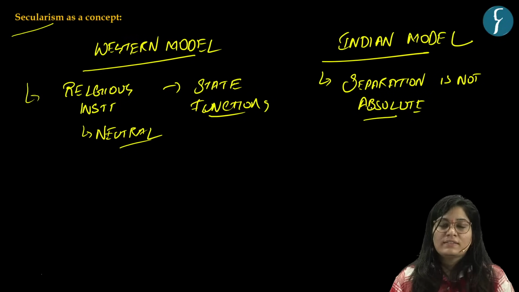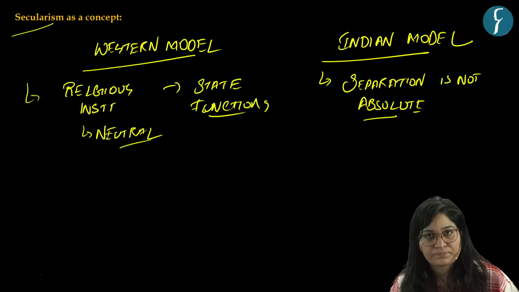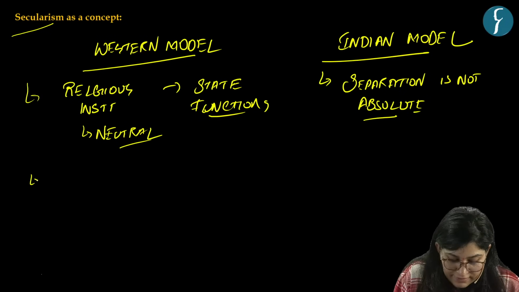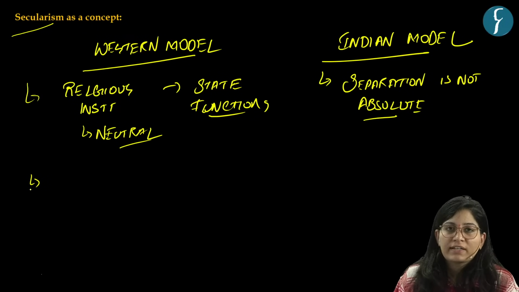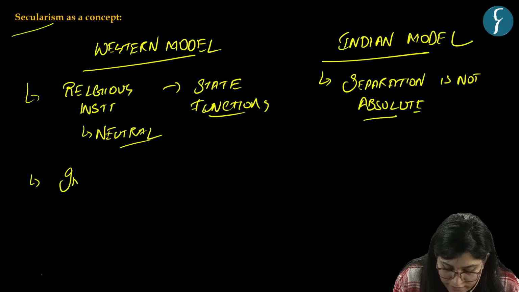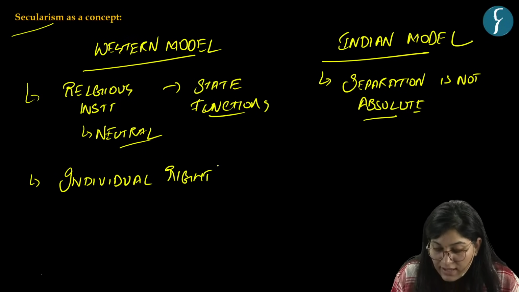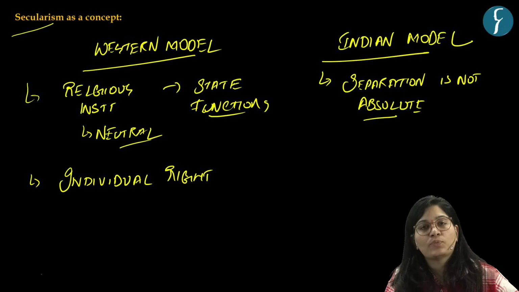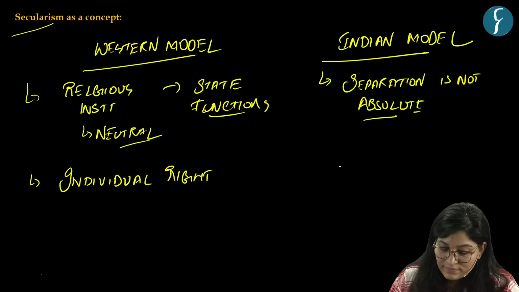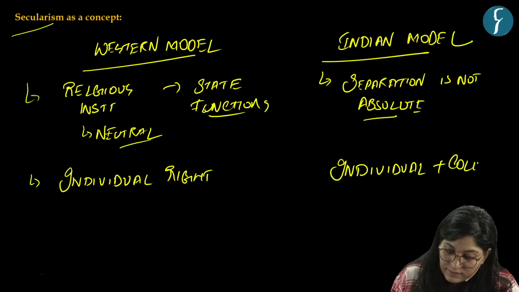Now, the Western model recognizes individual rights over collective rights. Here, that additional concession to collective rights is not there. Primacy is given to individual rights in the Western model. And in the Indian model, it recognizes both individual rights and collective rights.